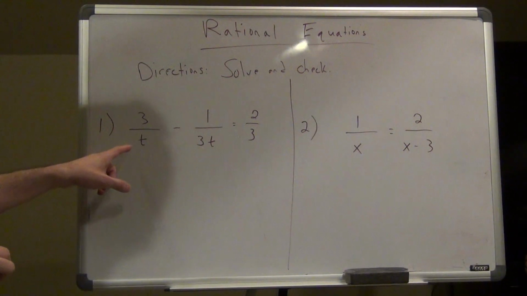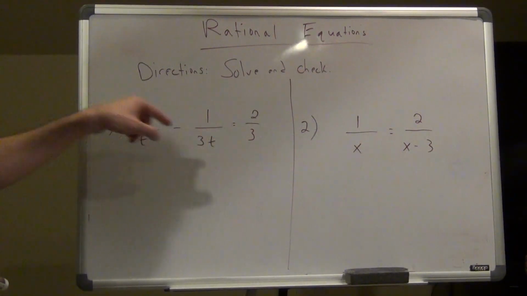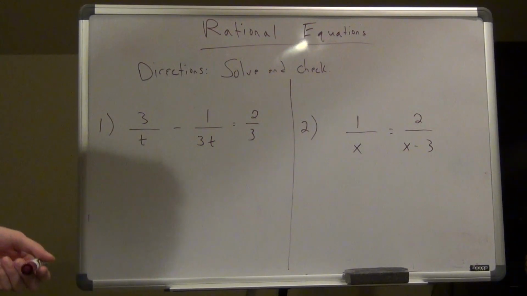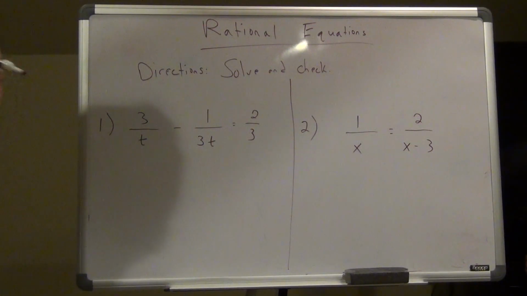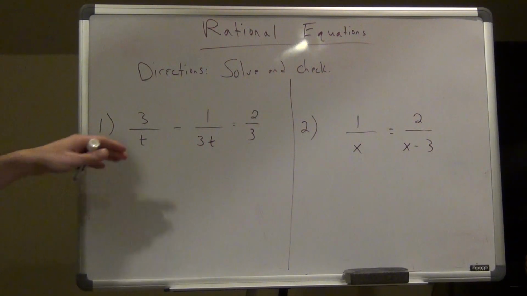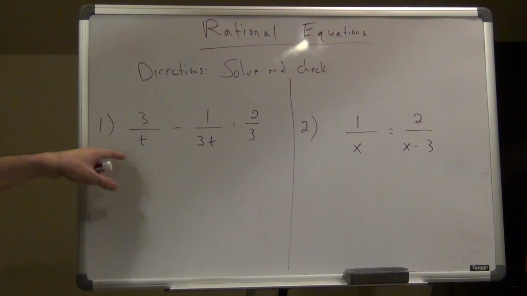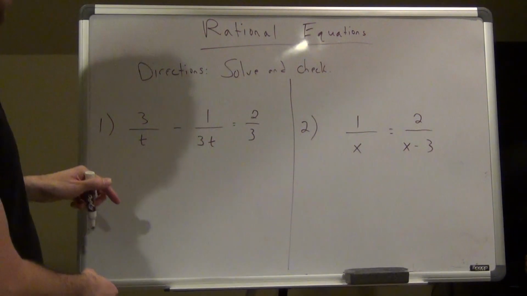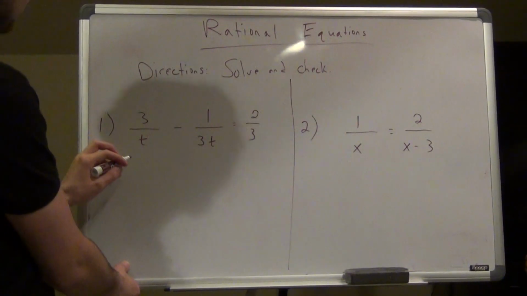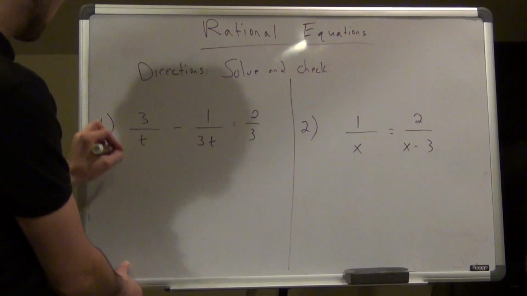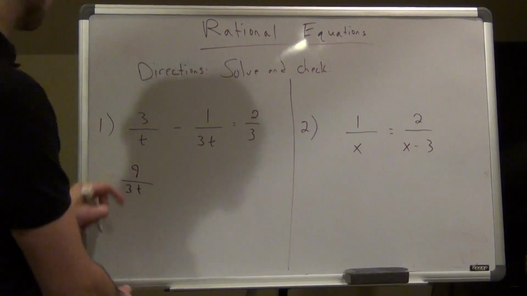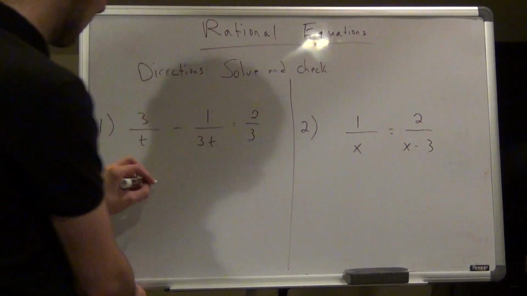At the bottom, we have a 3 and a t in all of the bottom things. My common denominator here is going to be 3t. Once I get my common denominator, I'm basically going to eliminate the bottom. So if the common denominator is 3t, here I would have to have a 3 added on. I multiply the bottom by 3, so it's going to be 9 over 3t, because that's what changed. I multiply the bottom by 3. This is going to stay.